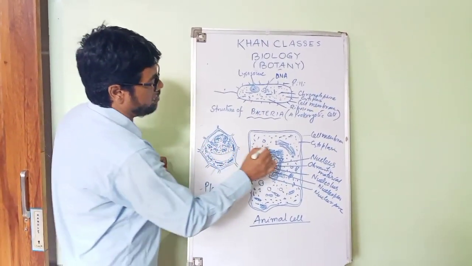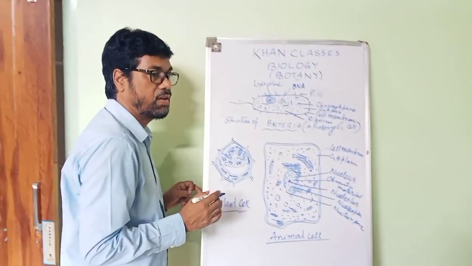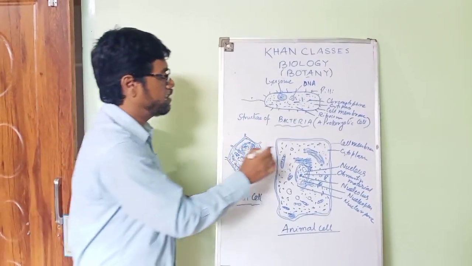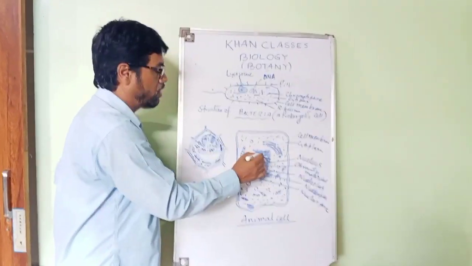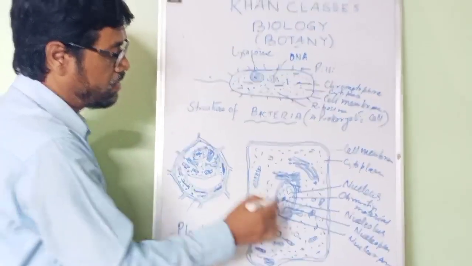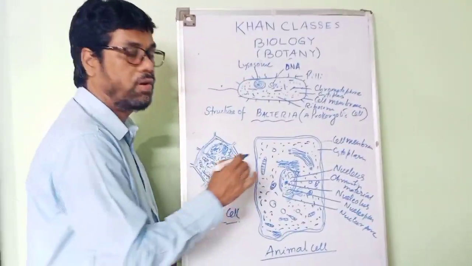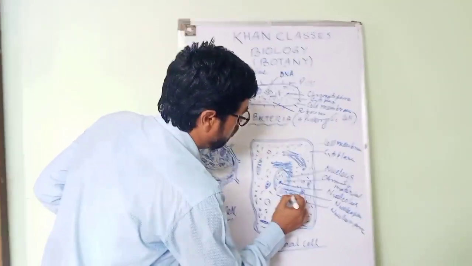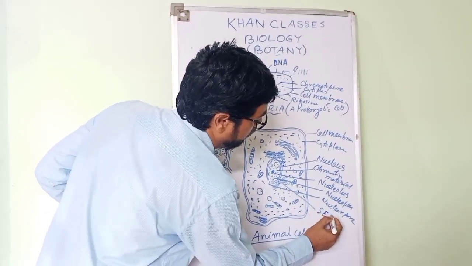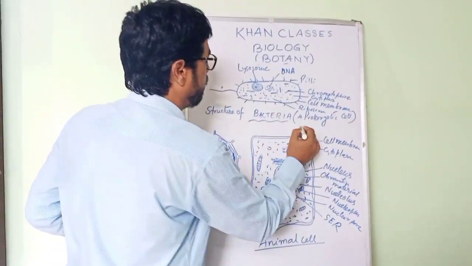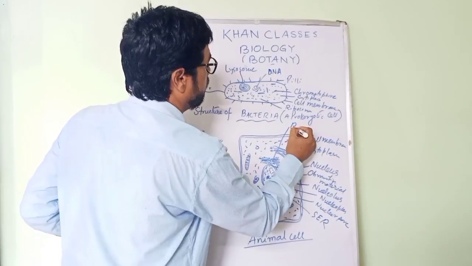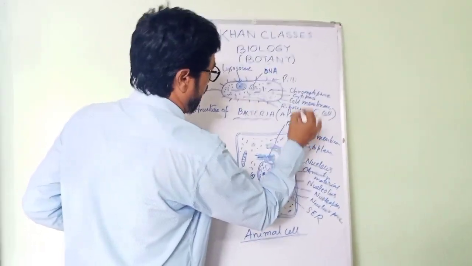Rough in the sense it contains ribosomes on the surface of the endoplasmic reticulum. That's why it is called RER in short, or rough endoplasmic reticulum. And this is called smooth endoplasmic reticulum, or SER in short.